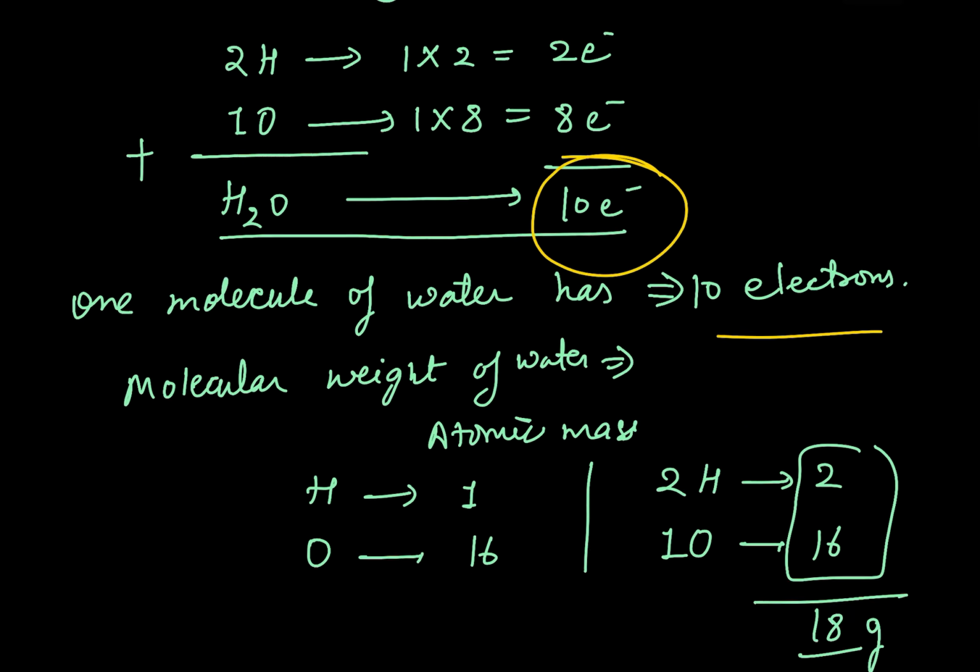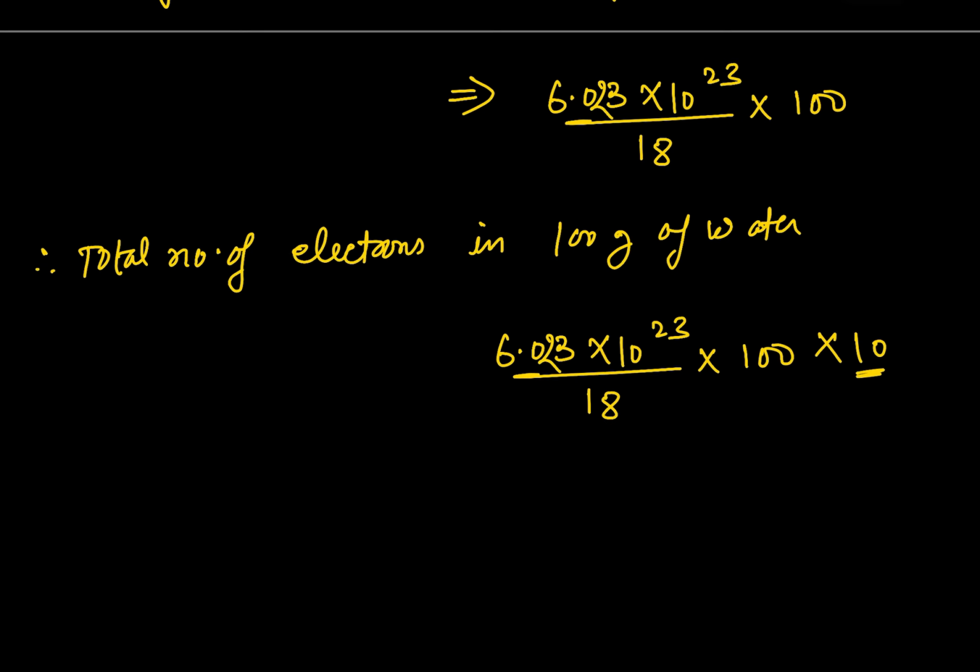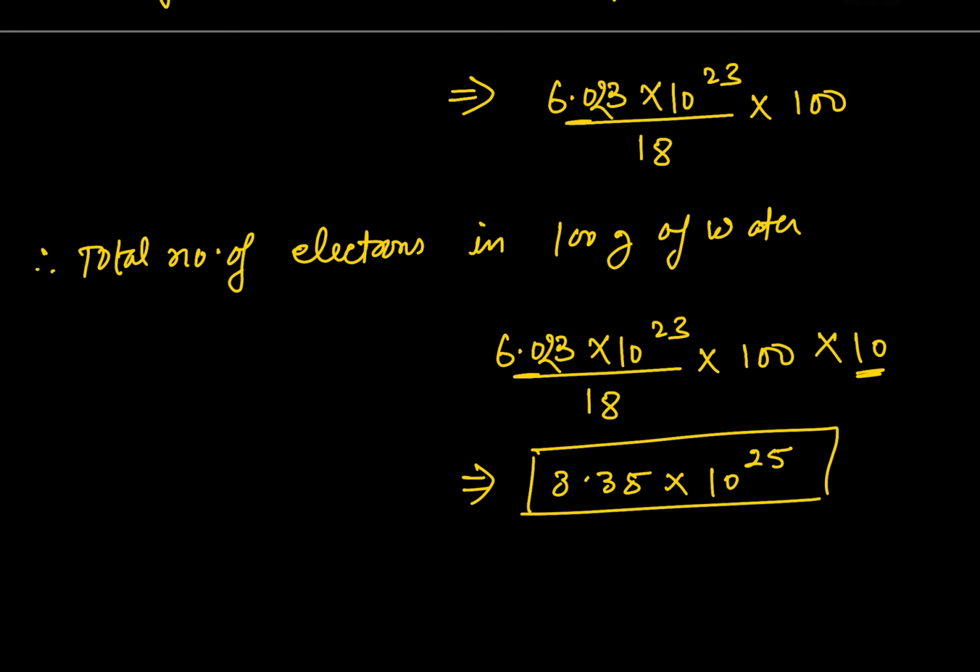So we multiply just 10 with this expression, and on solving we will get 3.35 into 10 raised to the power 25. So this is the total number of electrons in 100 gram of water. This is a very important question.